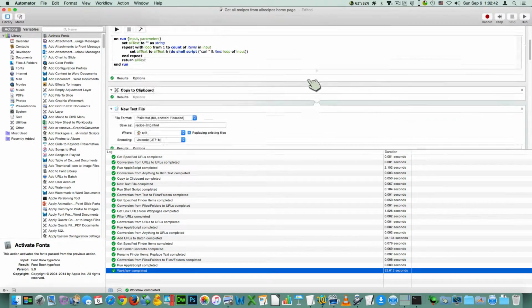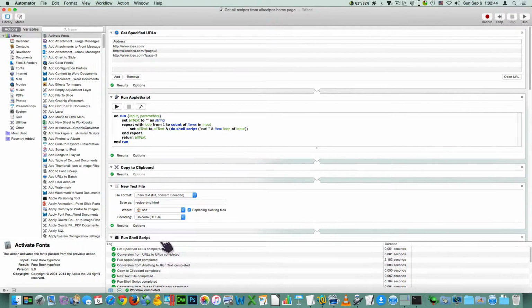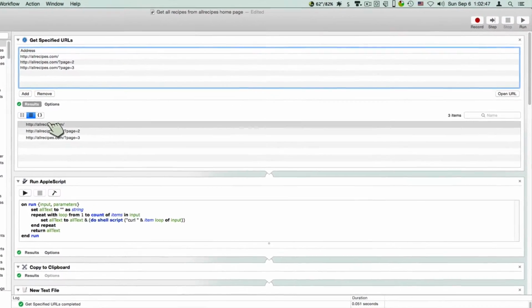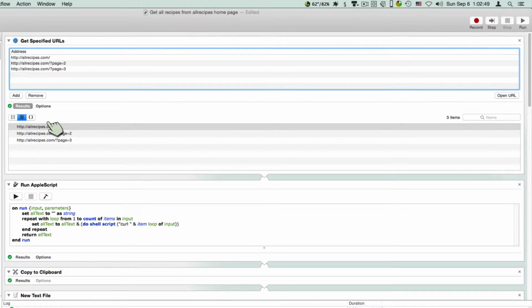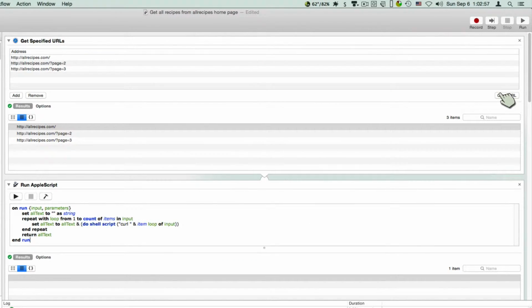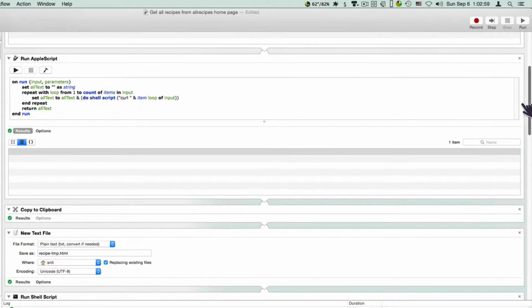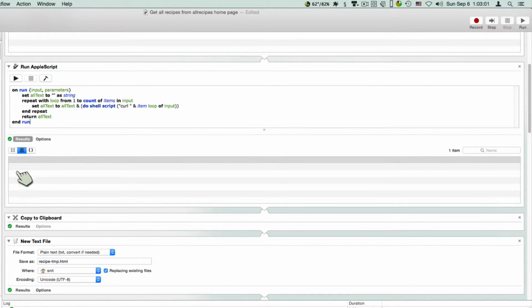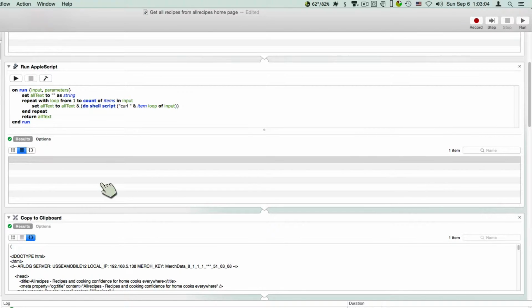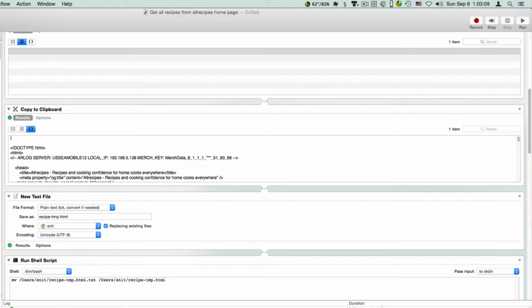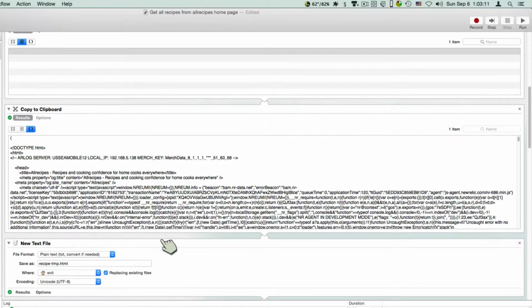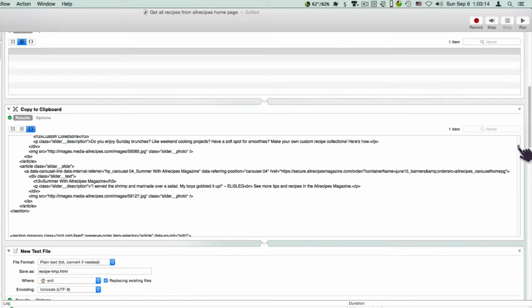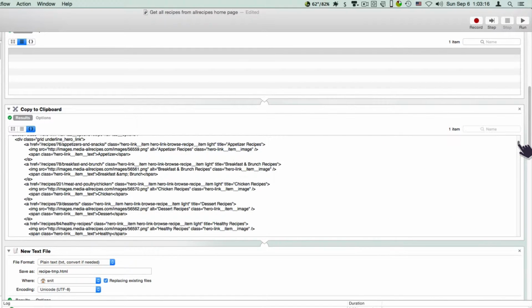And one of the nice things about this, I'm going to go ahead and scroll this down, and I can look at results. Well, results are just the URLs I fed it. When I said I wasn't going to hard code, I didn't know that we could add page 2, page 3. Now I'm going to go ahead and run this AppleScript, and it is just getting information that it's sending to the clipboard. It's getting the information of all those URLs. And my goodness, there's a lot there. This is the exact code of the sites just combined.